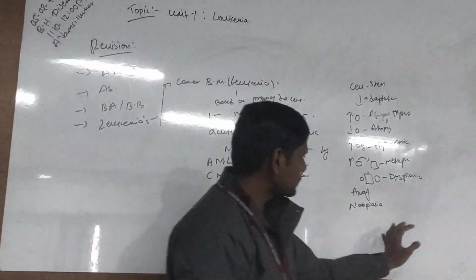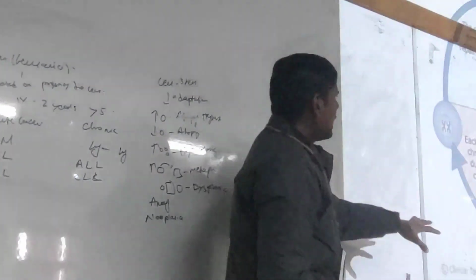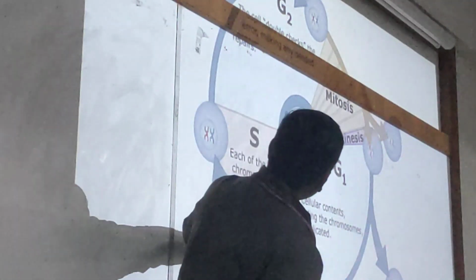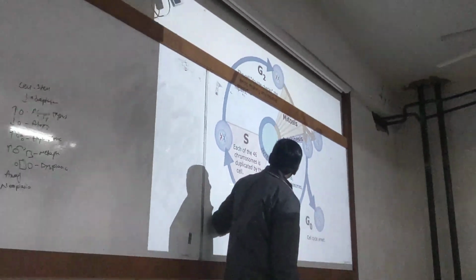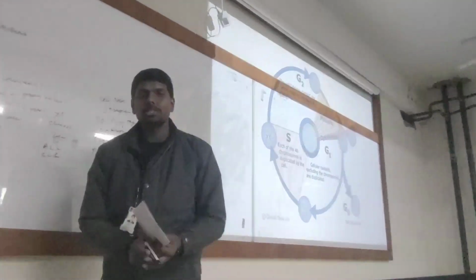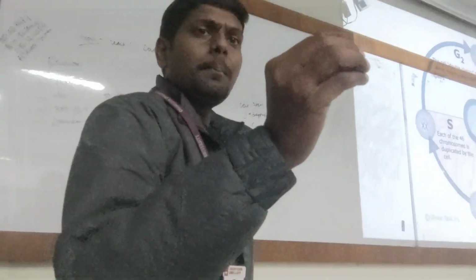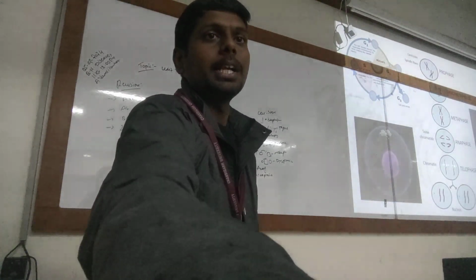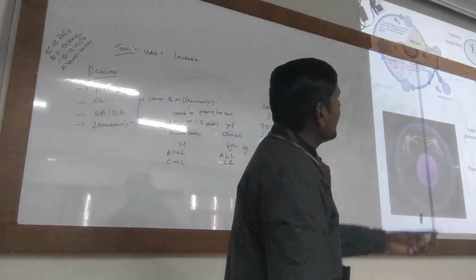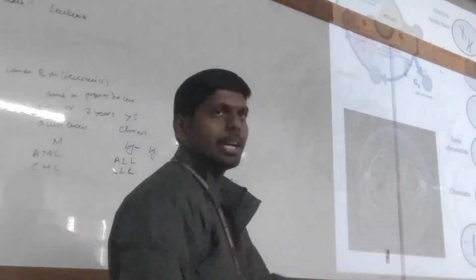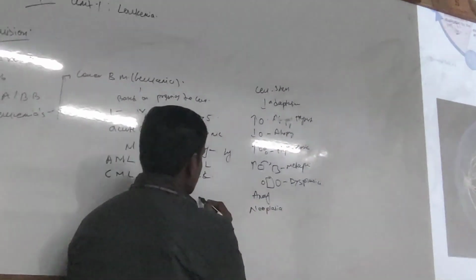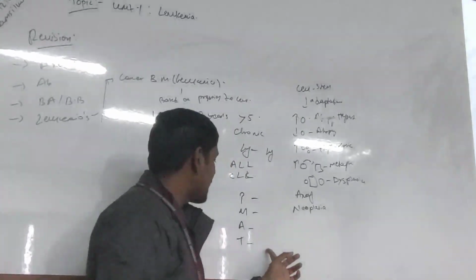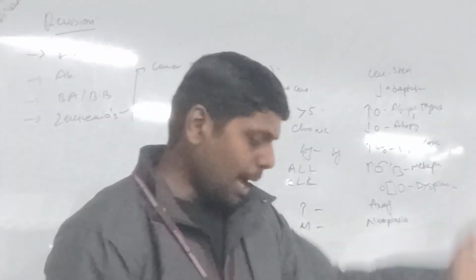Now see students, this is the cell cycle. At one particular point, the cell will start dividing, and these are the phases of cell division. They are PMAT, you already know. Keep in mind the mnemonic PMAT: P-M-A-T, prophase, metaphase, anaphase, and telophase. Right. So what happens here?